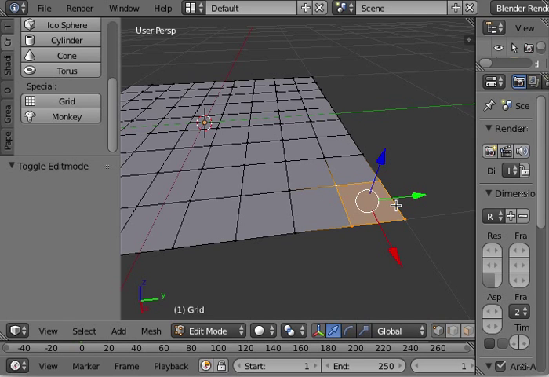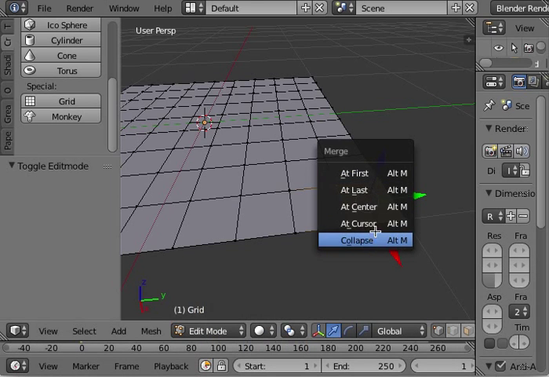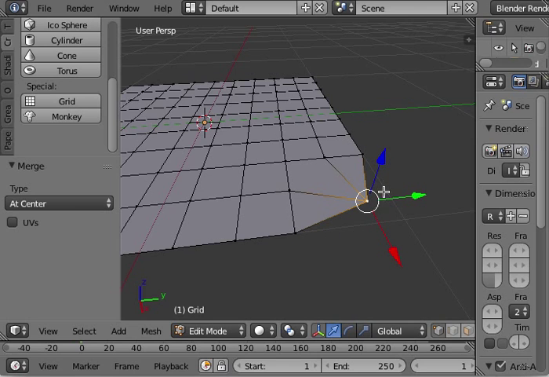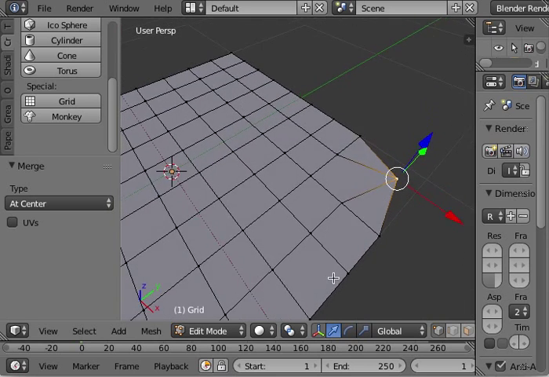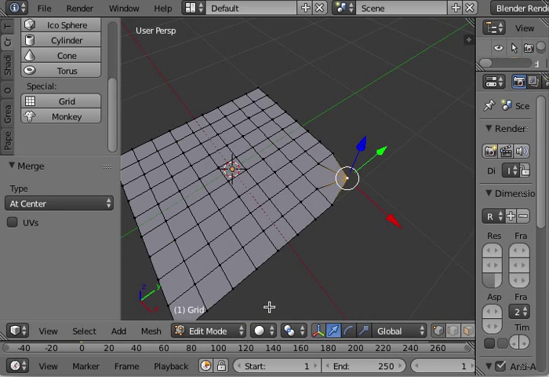So for that I press Alt M, and I have several options here. The first three are the most common ones. At center, they all will move, you see, and merge at the center of the four vertices that were there. So this is one way of doing it. So now you see I have three faces instead of four like I had previously, these four.